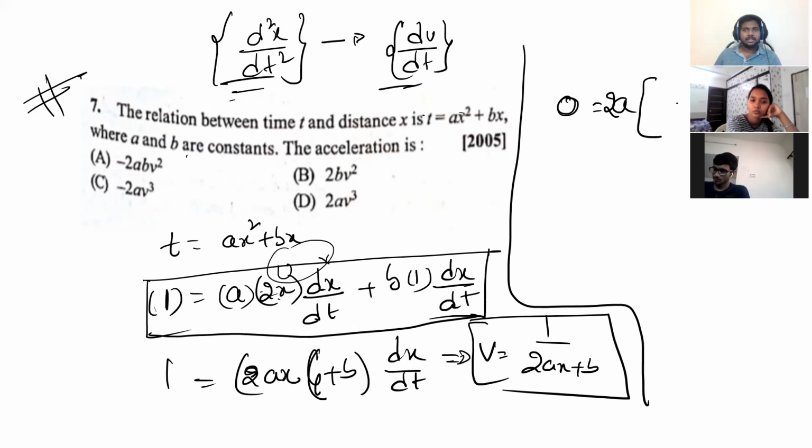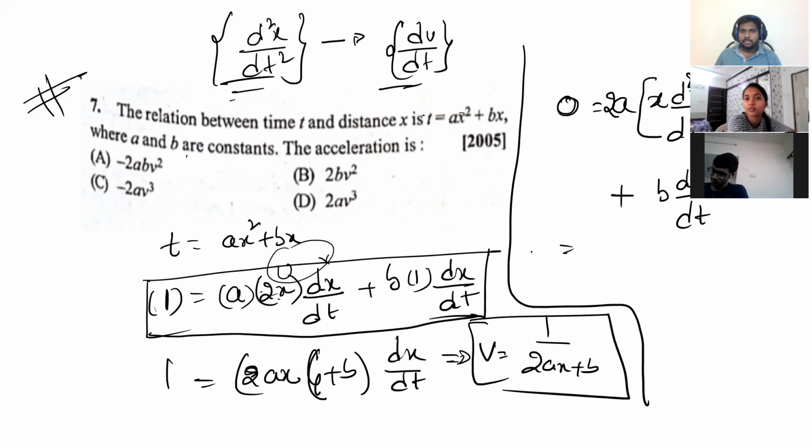Keep x constant and differentiate dx by dt, that is x into d2x by dt2, plus dx by dt you can keep like that and differentiate x, that is again dx by dt into dx by dt. Do you get this or not? Plus b into dx by dt. If you differentiate dx by dt, what will we get? d2x by dt2 or not? Now you carefully observe here.